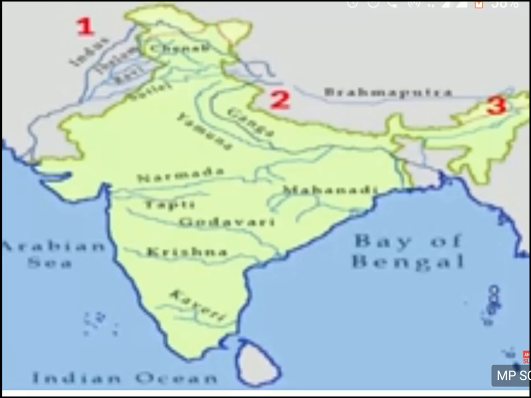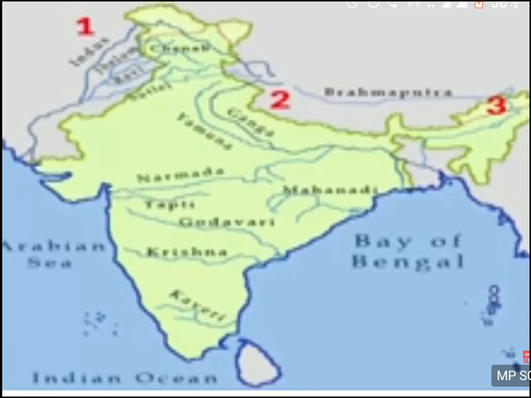And you can see the Himalayan rivers which I was talking about, Indus river, Ganga river and Brahmaputra river, shown in this map. The first one is the Indus river, which is flowing in the western side of India, and it flows in India and then goes to the Pakistan side. Actually it starts from Tibet, then comes to India and then goes to Pakistan. And the second one is the river Ganga.